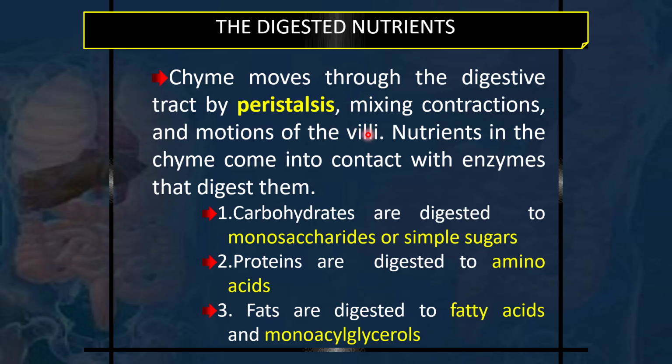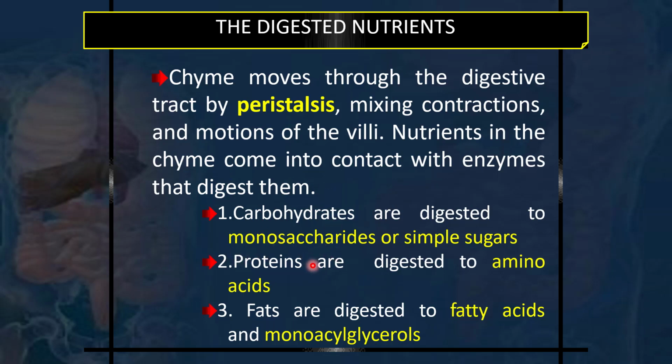Villi are the structures present on the wall of the cells of the intestine, and they help in absorption. They increase the surface area of the cells manifold, and they also beat in a downward motion, along with the mixing contractions. All these things make the chyme move through the digestive tract and the intestines. Nutrients in the chyme come into contact with enzymes that digest them.